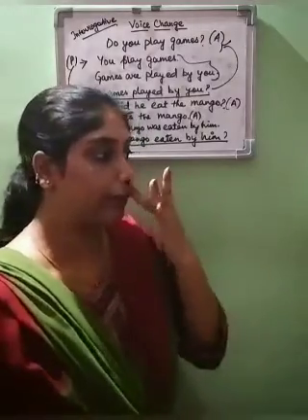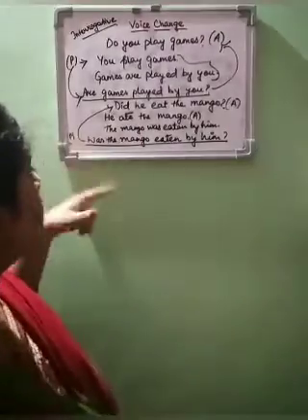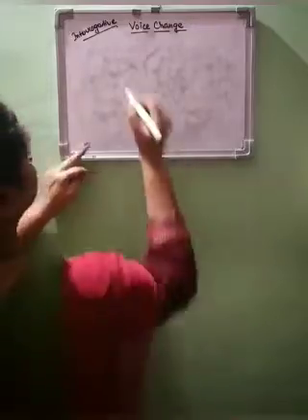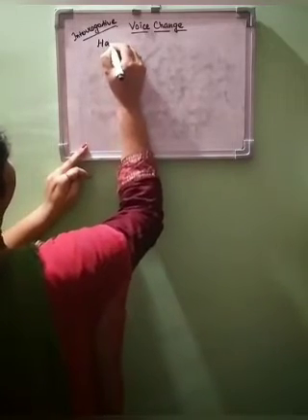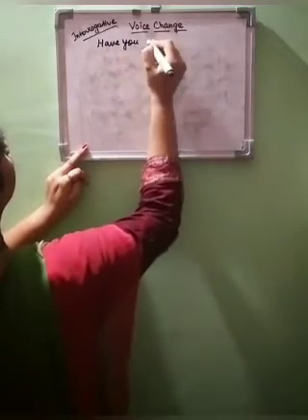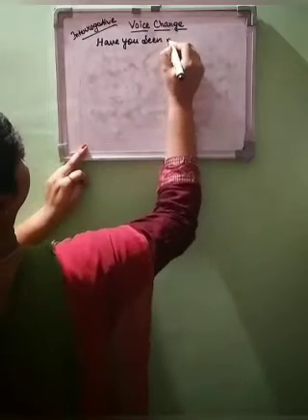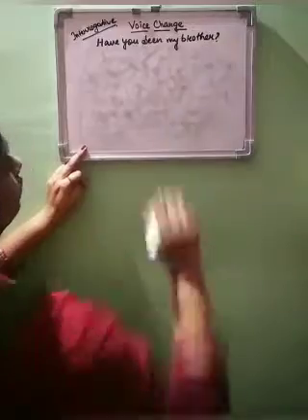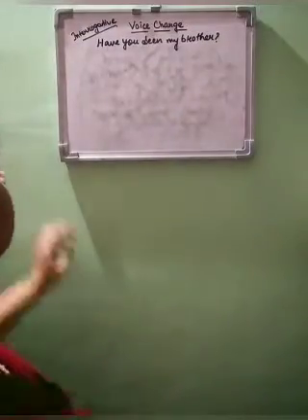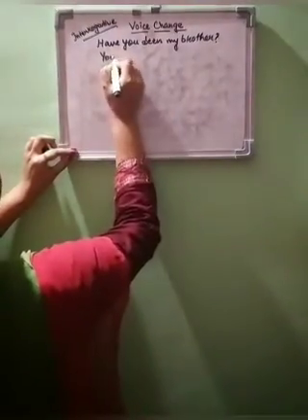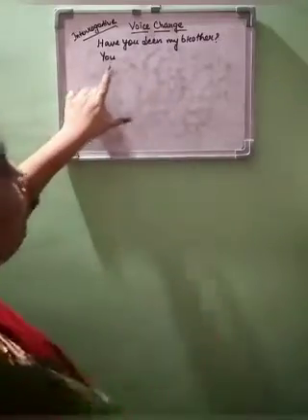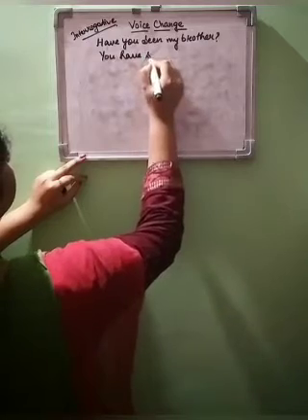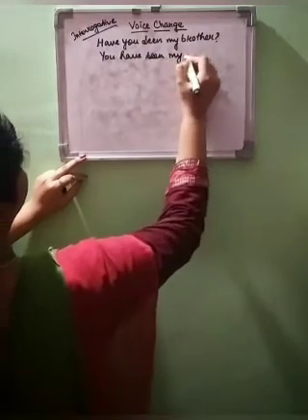Okay, one more thing, let's try out some more sentences. Let's see now this: have you seen my brother? Let's take this question. So how will we change? This sentence we will first make into an assertive sentence. You have seen my brother.